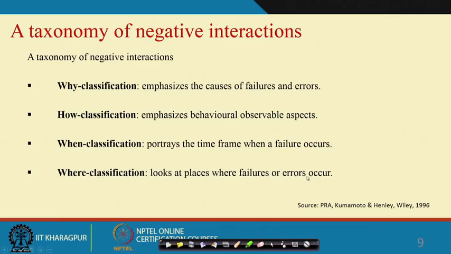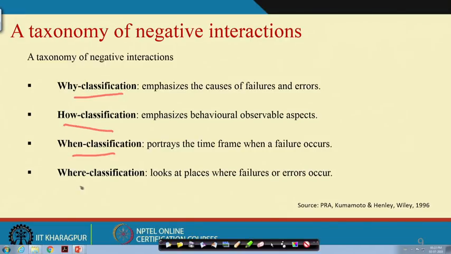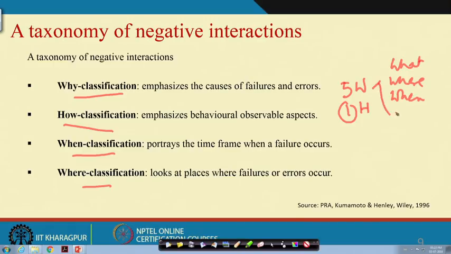Now, how do you do it? The Kumamoto and Henley book has given that there can be a why classification, a how classification, a when classification, a where classification. Actually, there are 5 W and 1 H: what, where, when, why, and how. Another one is who.